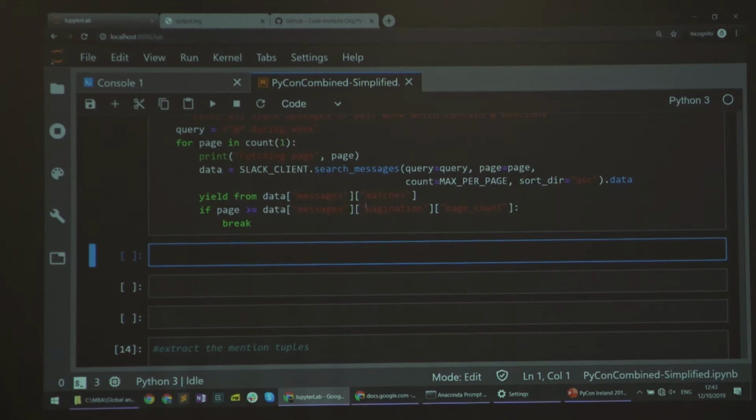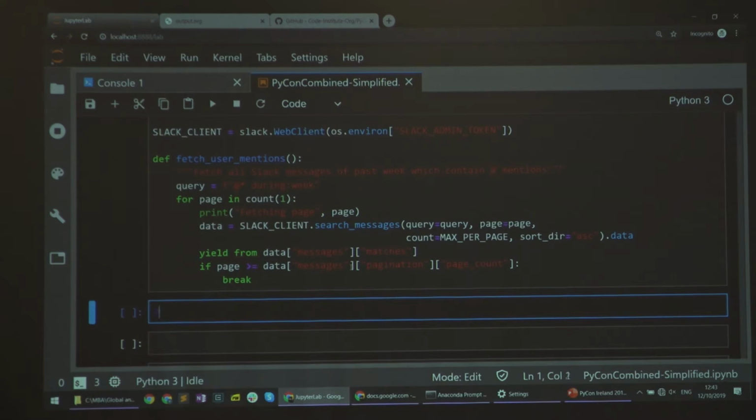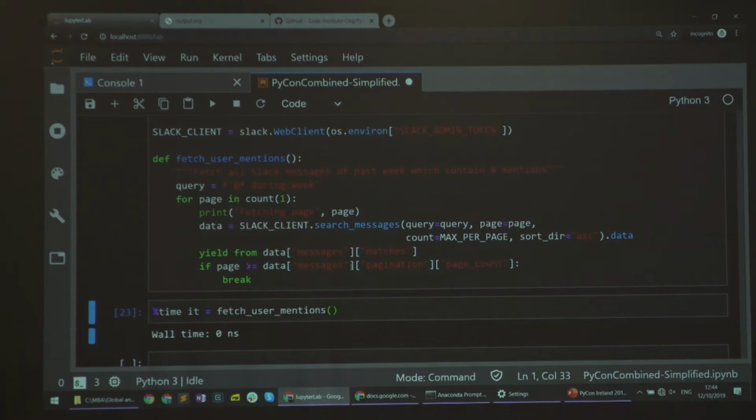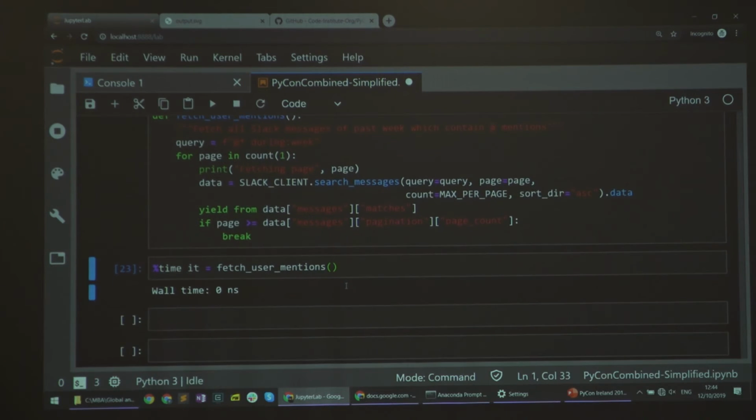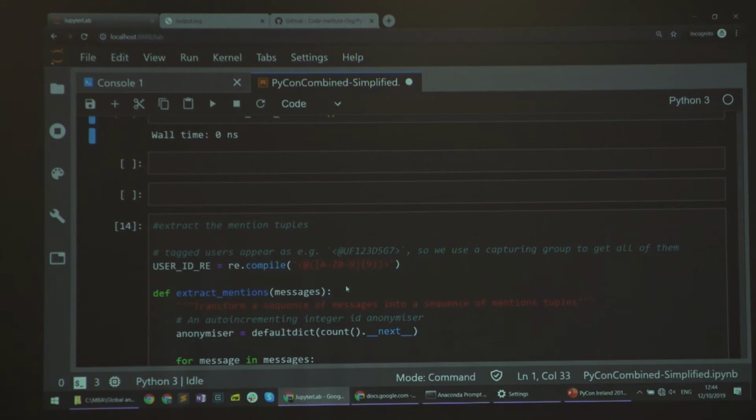The one thing I want to show you here is just to prove that this is lazy. I've mentioned that if I actually wanted to run this in a naive way, it would take about a minute. But if I just run the function fetch user dimensions, that doesn't take any time. It just creates the iterator and doesn't actually go to Slack. So that's the first part, where we covered about half the data pipeline.